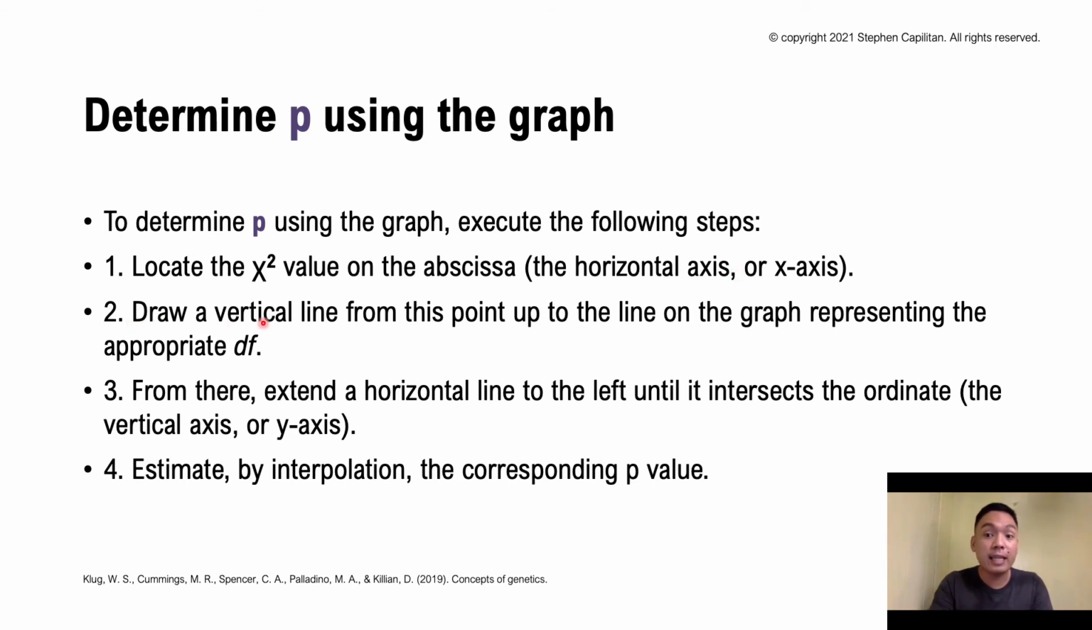Next, draw a vertical line from this point up to the line on the graph representing the appropriate df. So again, we look at the abscissa, the x-axis, and then draw a vertical line from this point to the line representing the appropriate degrees of freedom. From there, extend a horizontal line to the left until it intersects the ordinate, or the vertical axis, or the y-axis, and then estimate by interpolation your corresponding p-value.